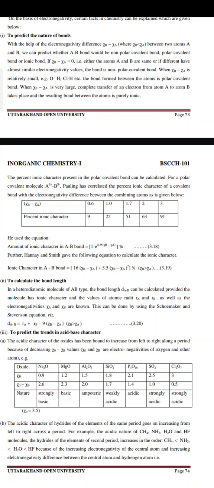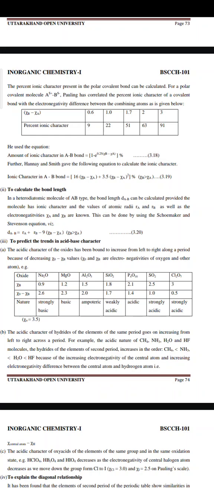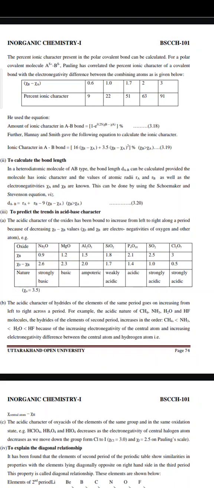When the electronegativity difference is relatively small, the bond formed between the atoms is a polar covalent bond, and when the difference is very large, complete transfer of an electron from atom A to atom B takes place and the resulting bond between the atoms is purely ionic. The percent ionic character present in the polar covalent bond can be calculated.